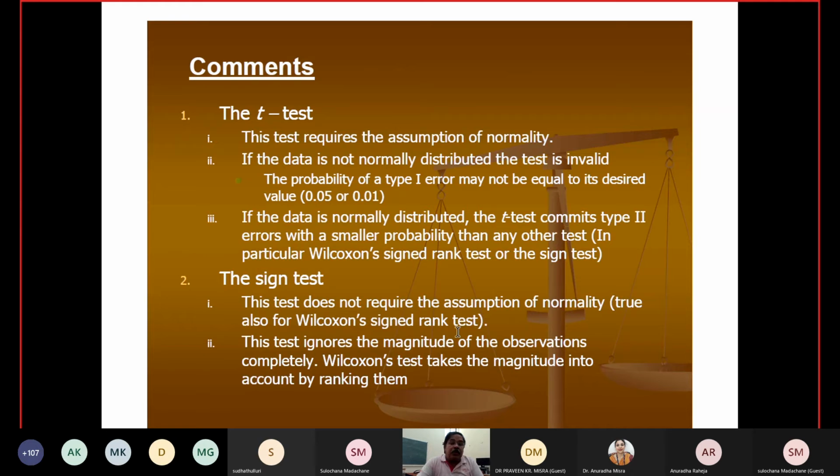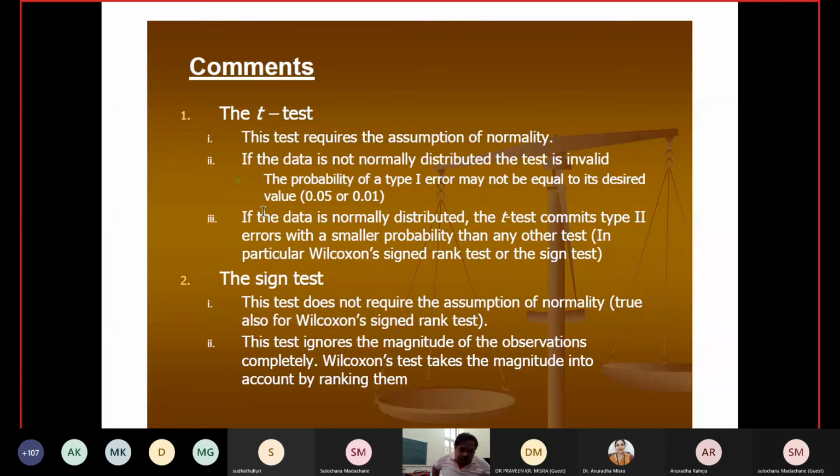Okay, so comments. The t-test requires the assumption of normality. What does the t-test require? If the data is not normally distributed, the test is invalid. The probability of type 1 error may not be equal to its desired value.